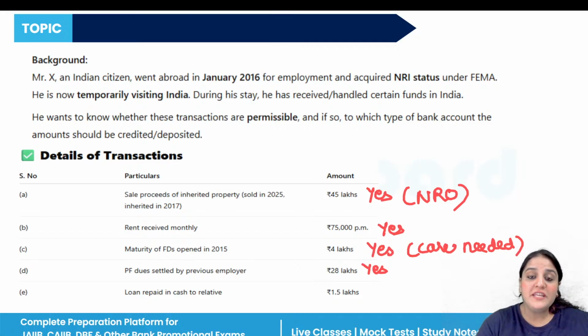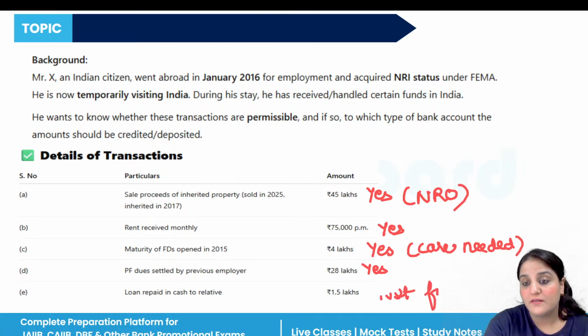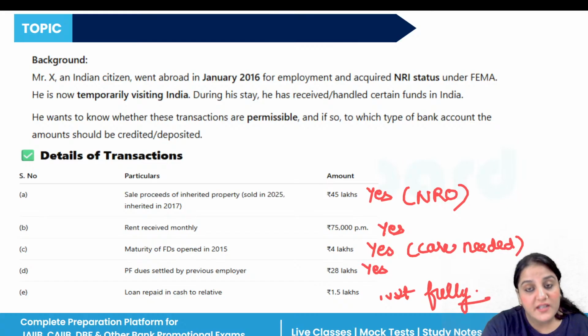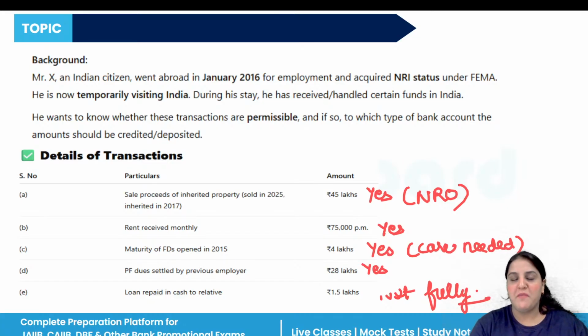Now the repayment of a loan, basically in cash. This is not fully allowed. Under income tax and FEMA rules, cash transactions above 20,000 for loan repayment are not allowed.